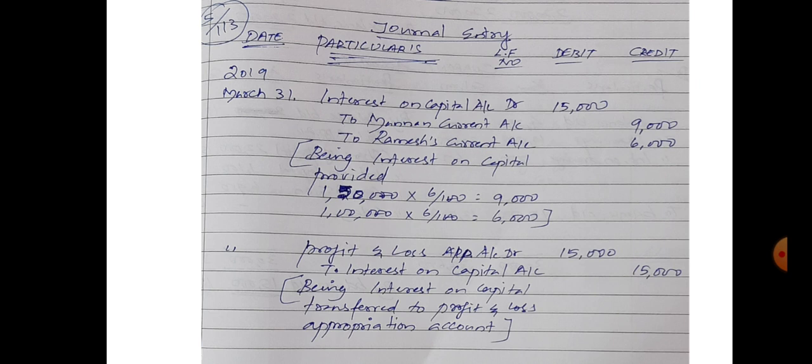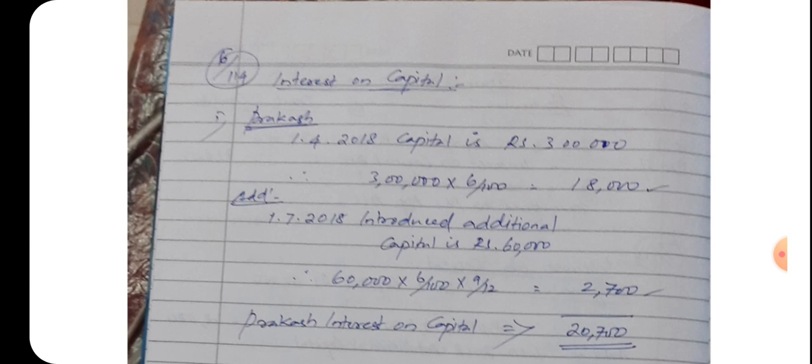Sum number 6, page number 114. See the sum. Prakash and Supriya were partners who share profit and losses in the ratio of 5:3. Balance in their capital accounts on 1st April 2018 was Prakash 3 lakh and Supriya 2 lakh. 1st April 2018 is the beginning date of the accounting year.